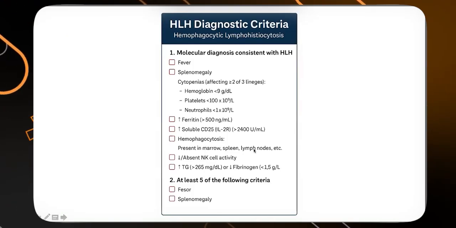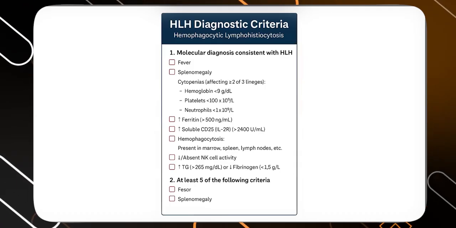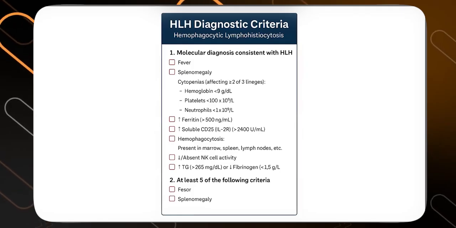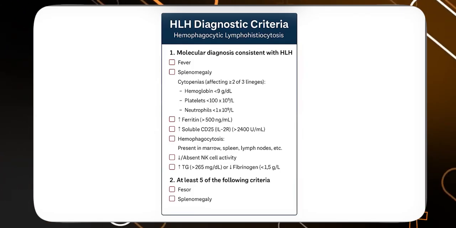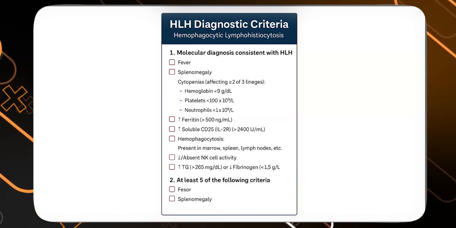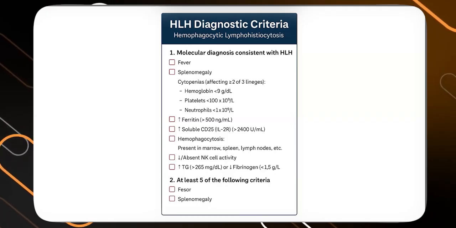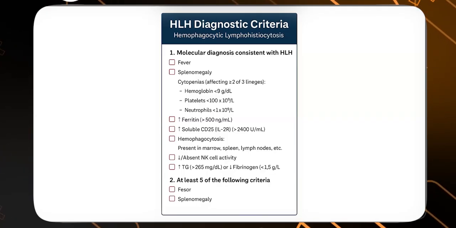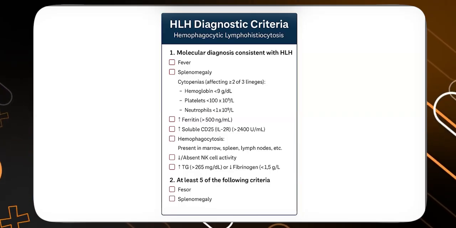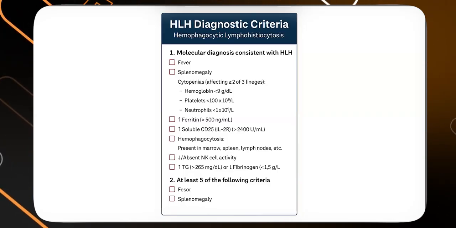So HLH diagnostic criteria. How do we diagnose? First of all, we need to understand we are dealing with HLH, because this patient has fever, splenomegaly, hyperferritinemia, increased soluble CD25, hemophagocytosis. Everything has been given over here. So this is the diagnostic criteria of HLH. You see all these criteria, you first understand this is a case of HLH, and then you go to the next phase: what is the molecular or immunological mechanism.